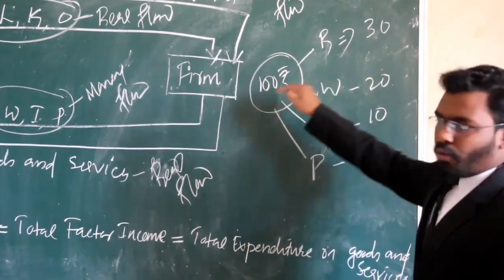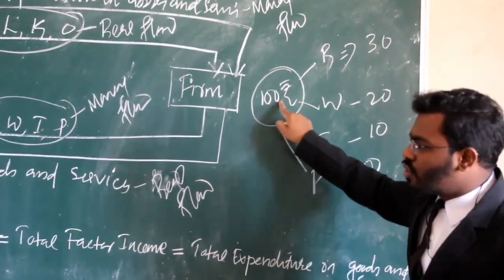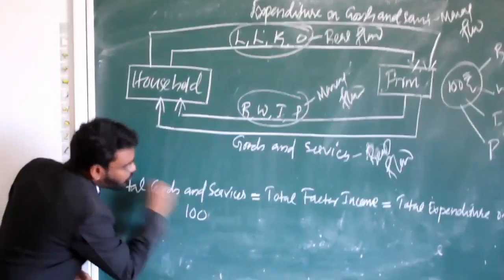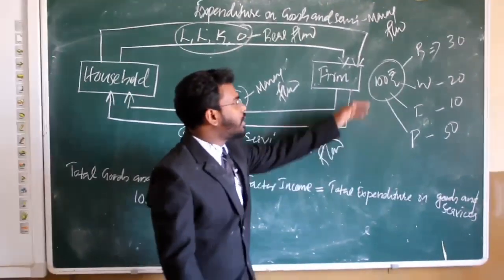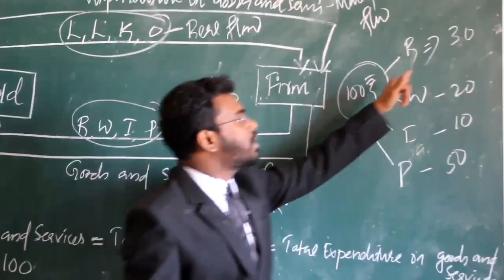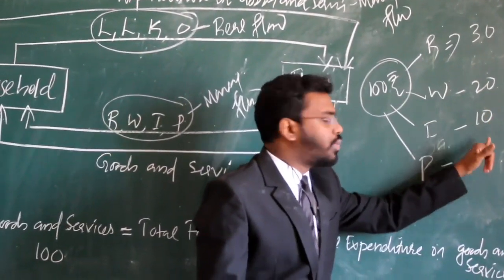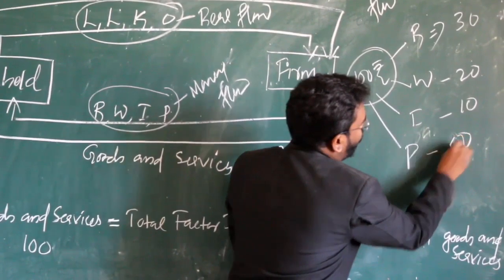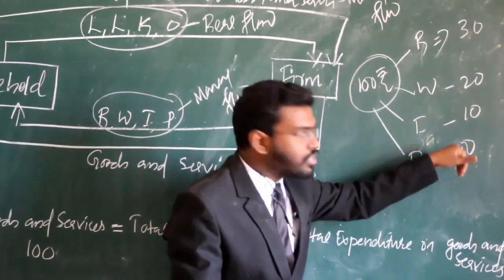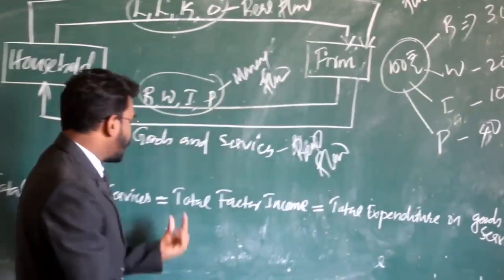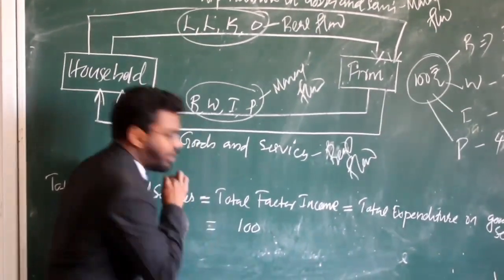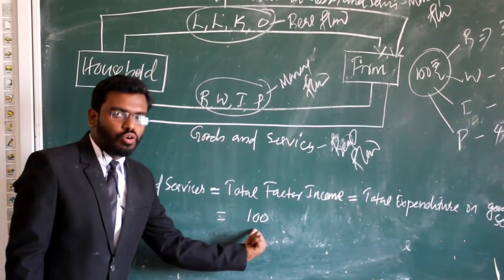Okay, so the firm produced a 100 rupees commodity. So total goods and services produced in the economy is equal to 100. Then after that, the firm gave factor income to the factors of production, that is 30 plus 20 plus 10 plus 40, we can change profit to 40. So that is also equal to 100. So total factor income is equal to 100.